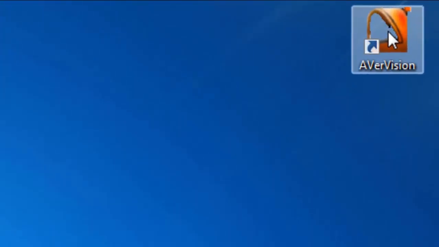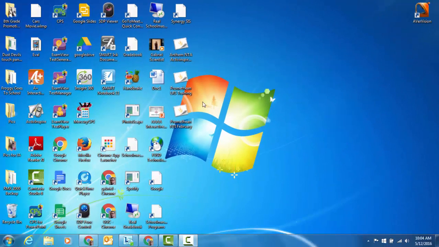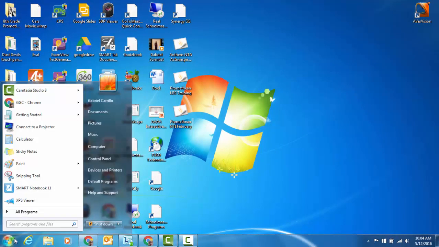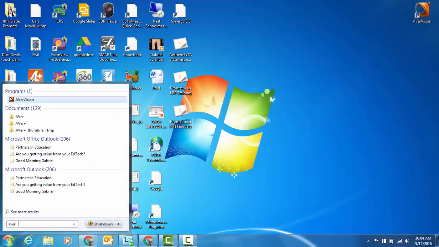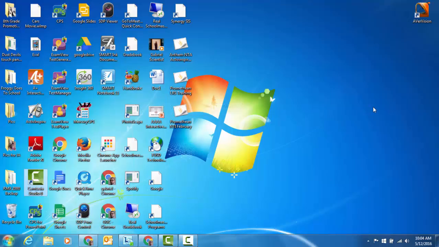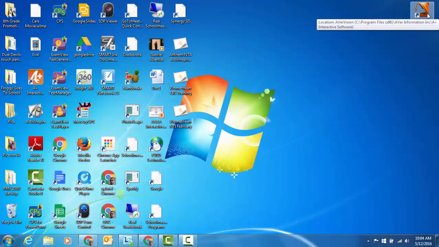And here, up on the top right hand corner, is the icon for the software. It's called AverVision. If you don't have it on your desktop, you can always go down here to your Windows Start button and type in Aver, A-V-E-R, and it should show up. And there it is, our first result. So I'm going to go ahead and get out of there and go back here to our icon and double click it to open the software.